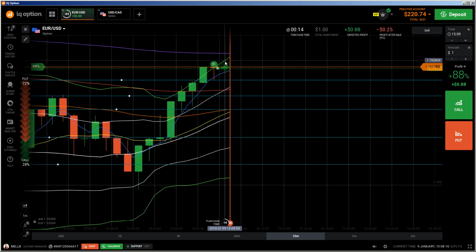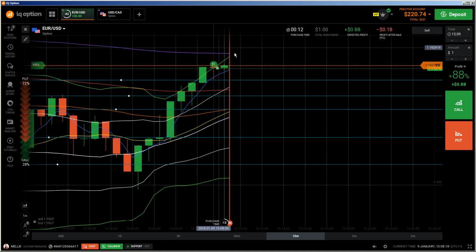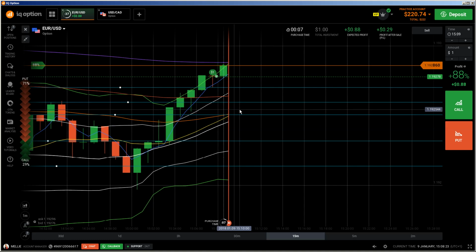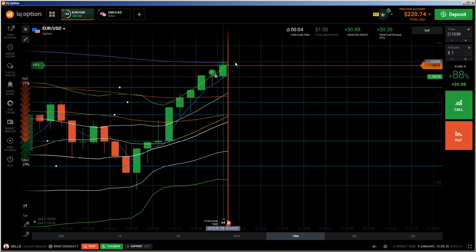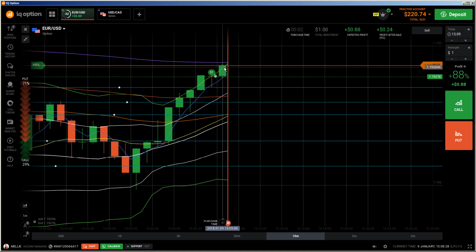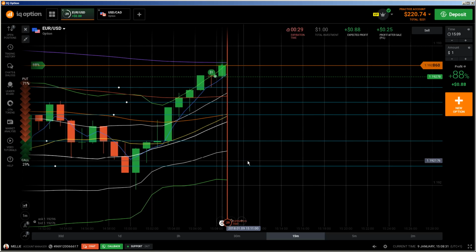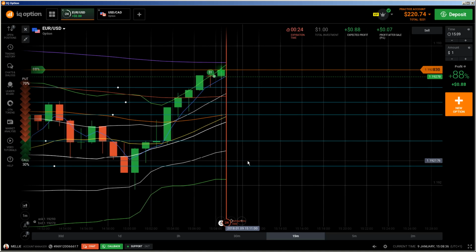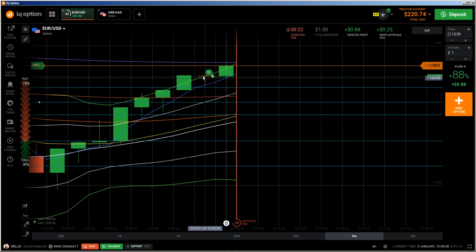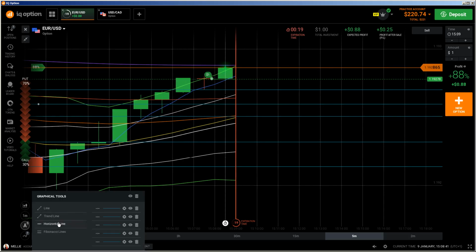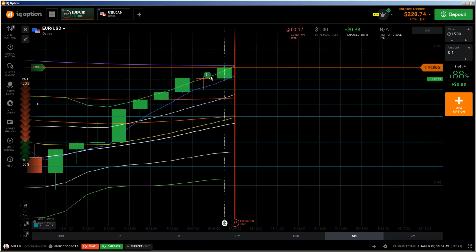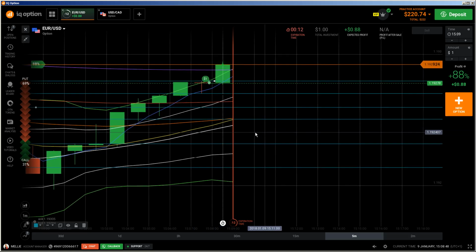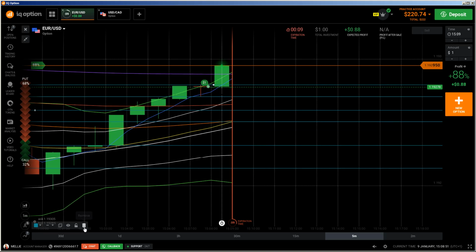Because maybe if the 200 EMA is going to be touched, it can be reversed like mad. But the 200 EMA is flat, and you see it was here a downtrend. So I'm pretty much sure that the trend continuation will be there. Also because we have this doji, this doji wick here will protect my bet. Yes, it cannot so easily come down again. So it will be an ITM.